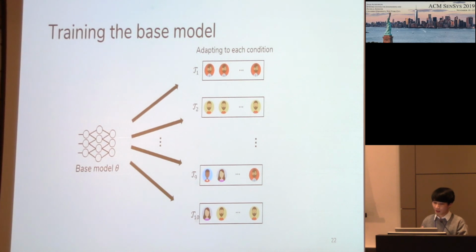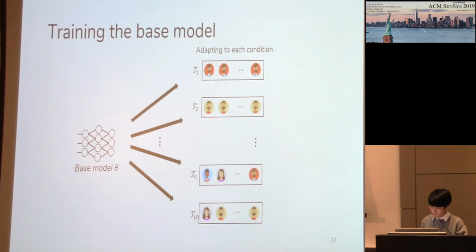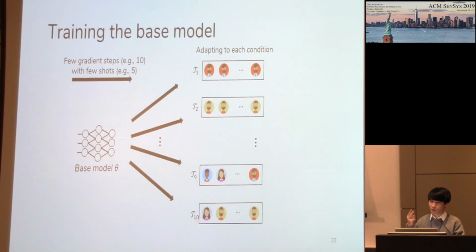And with these generated tasks, we train the base model. Each task acts as an adapting to each condition, and the base model adapts to each condition by supervised learning. When the base model conducts supervised learning, there are 2 restrictions. The first one is it uses only few gradient steps, and the second is few shots.